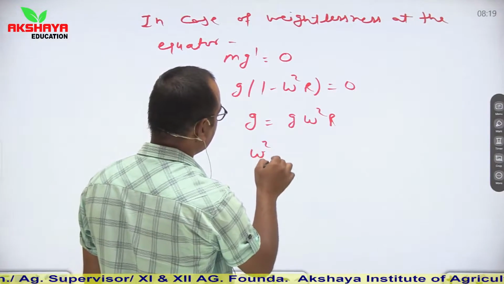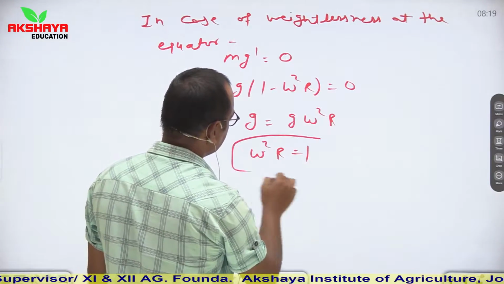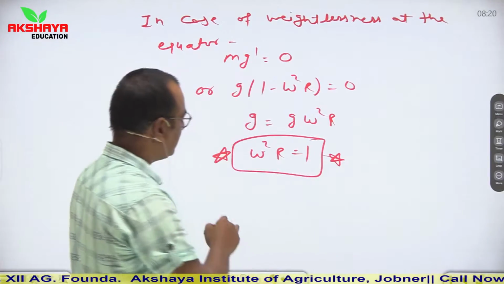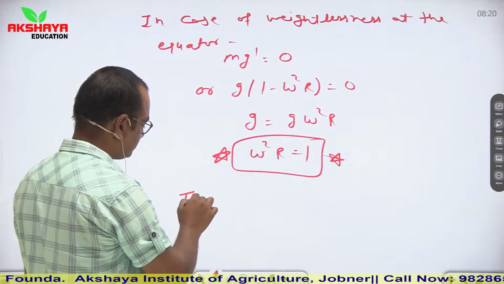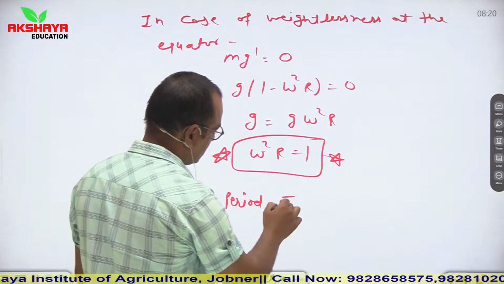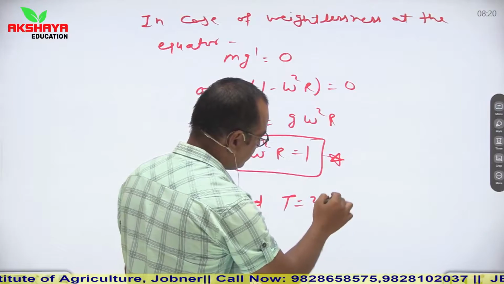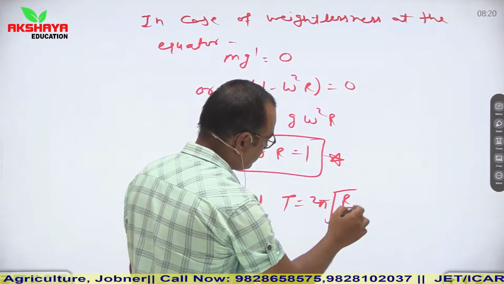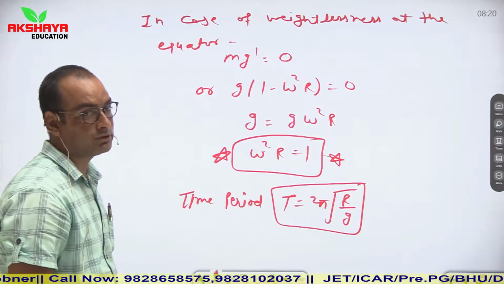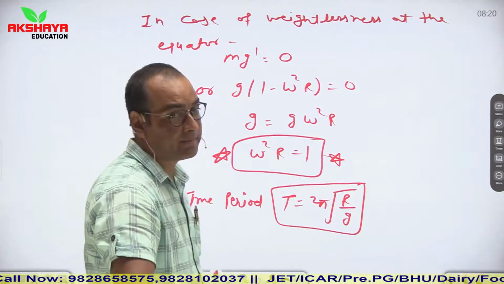Omega square r is equal to 1, so from here we can calculate its value. The time period T is equal to 2 pi root r upon g. This is the time period here.